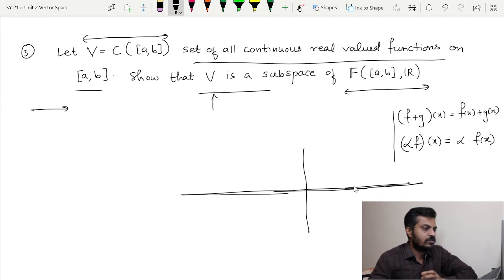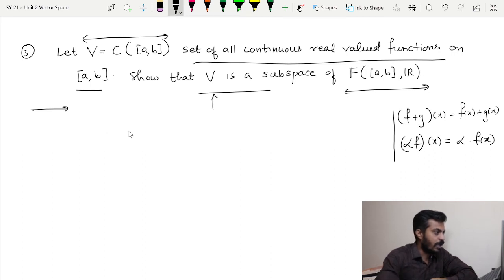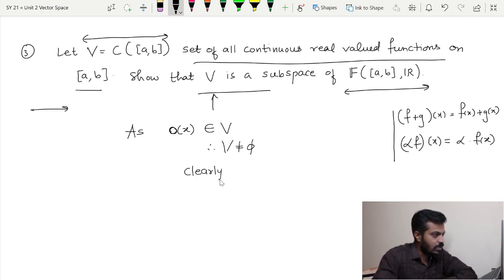So that function serves as the 0 vector. Let us call it 0(x), that is the notation that we have used, and it belongs to V, therefore V is non-empty, and clearly V is a subset of this F.